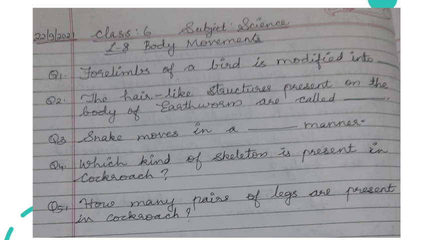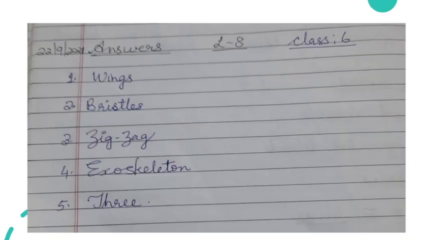Okay, children, finished? Now I am going to share the answers. All of you check the answers. The first answer, wings. Second one, bristles. And the third answer, zigzag manner. Okay, zigzag. And the fourth one is exoskeleton. And the fifth one is 3. So they have 3 pairs of legs in cockroach. Okay, check.